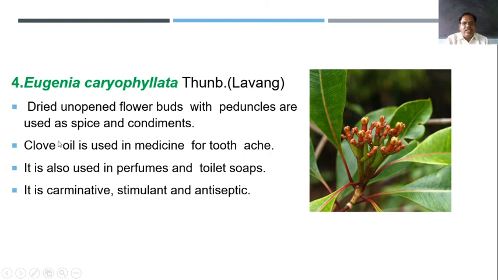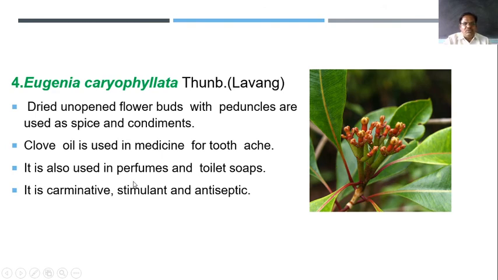One more thing, in earlier days this oil was extracted from the bud and used for preparing a toothpaste which was named Promise.